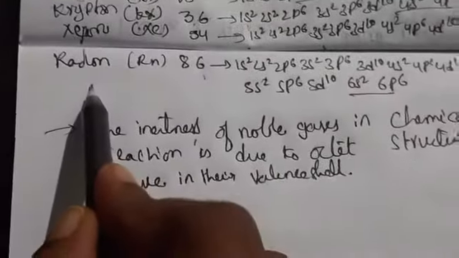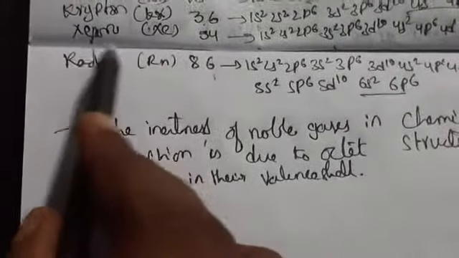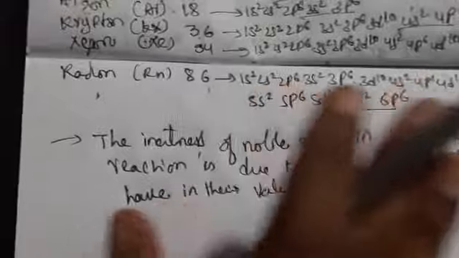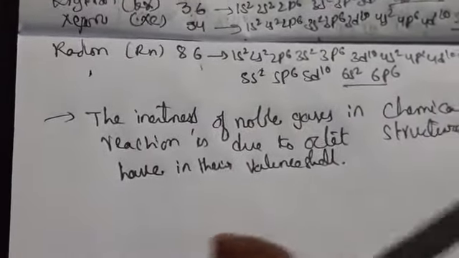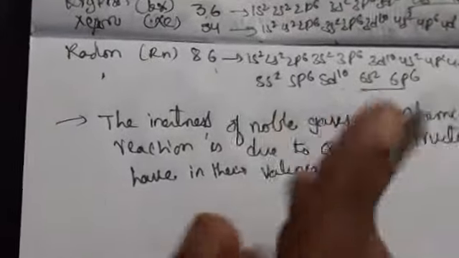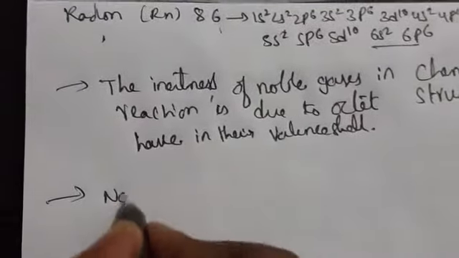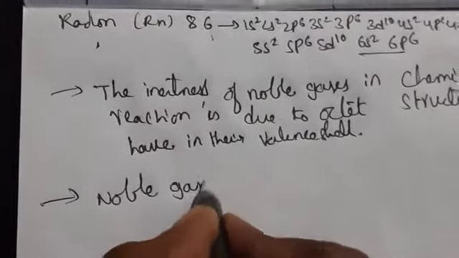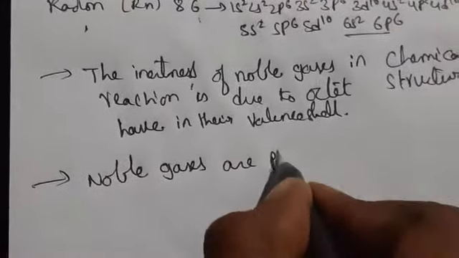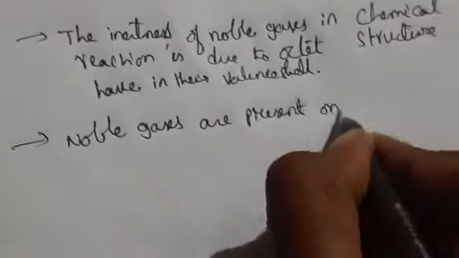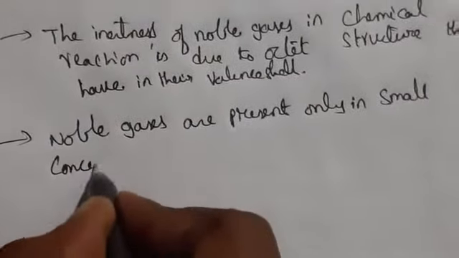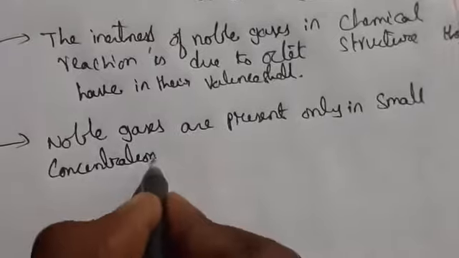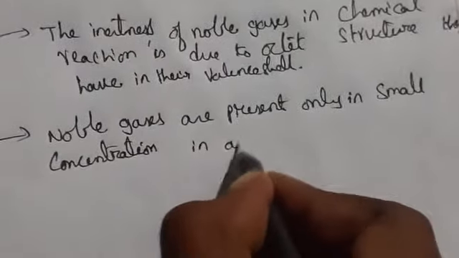So radon is a radioactive element we have seen. Except radon, all other are noble gases which are present in the air. Noble gases are present only in small concentration in air.